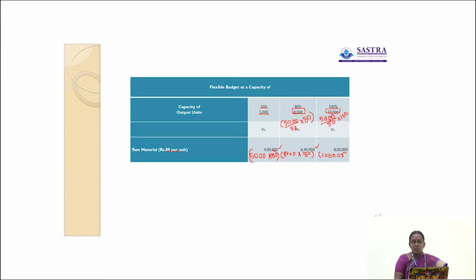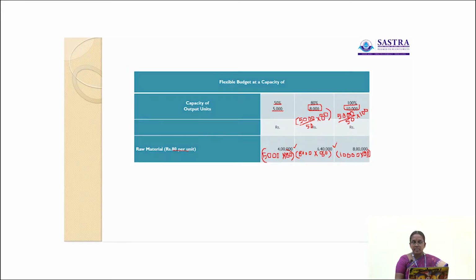So, the total value of raw material at 50% capacity level is 4 lakh, in the sense that at 50% capacity level we have produced 5000 units and the per unit cost is 80. So, 5000 into 80 rupees, 4 lakh is the total value of raw materials required for production of 5000 units.